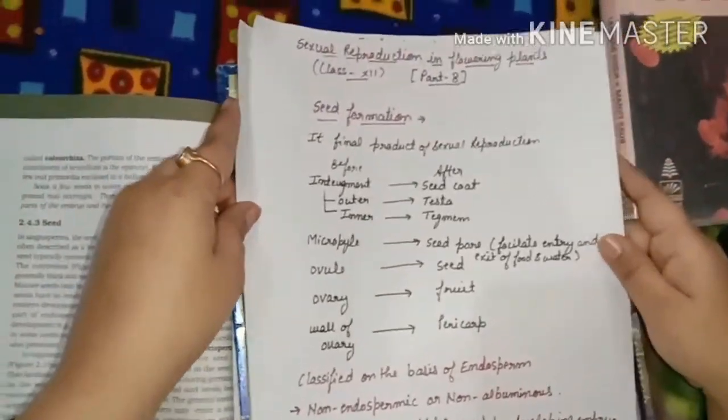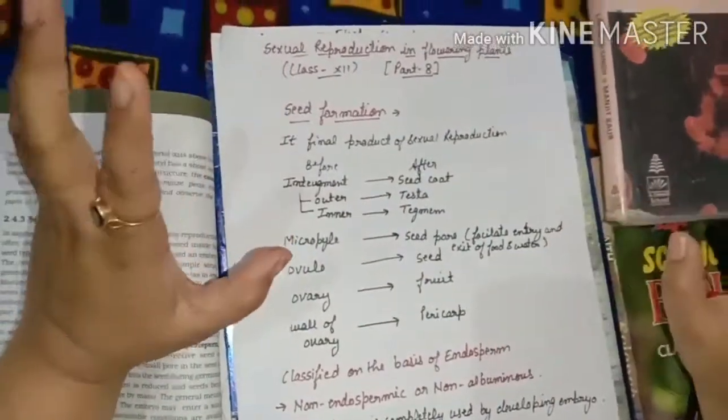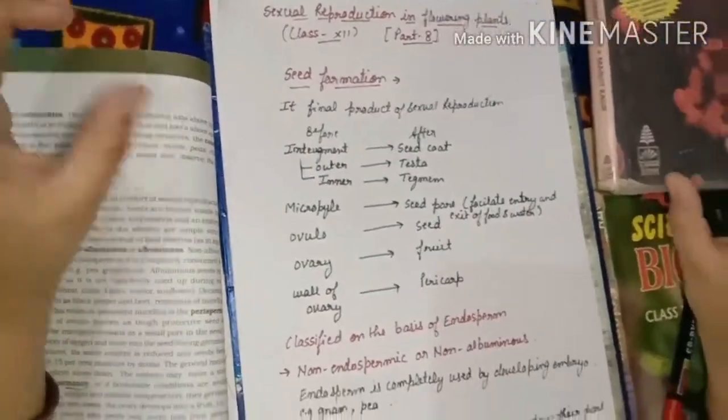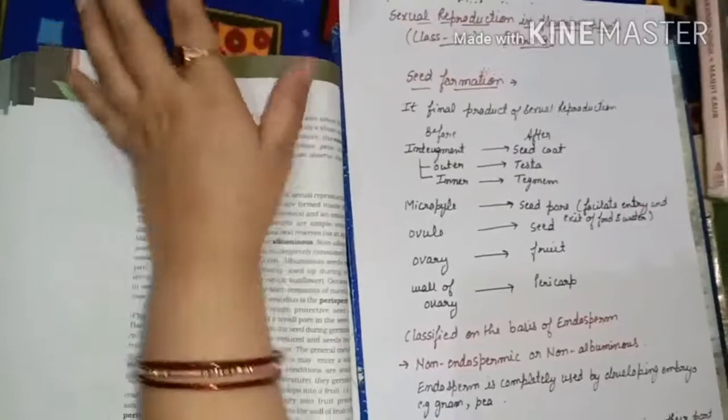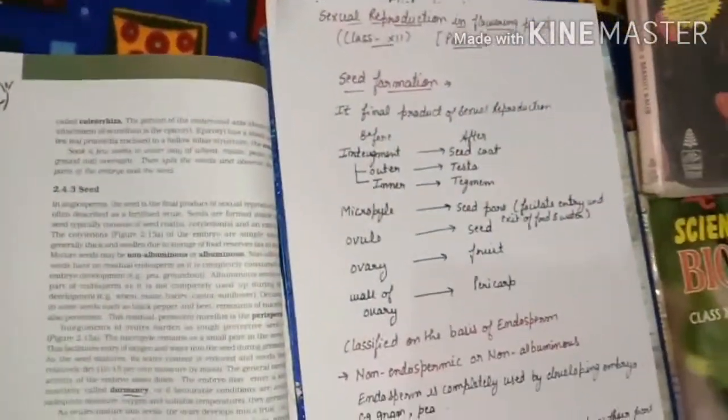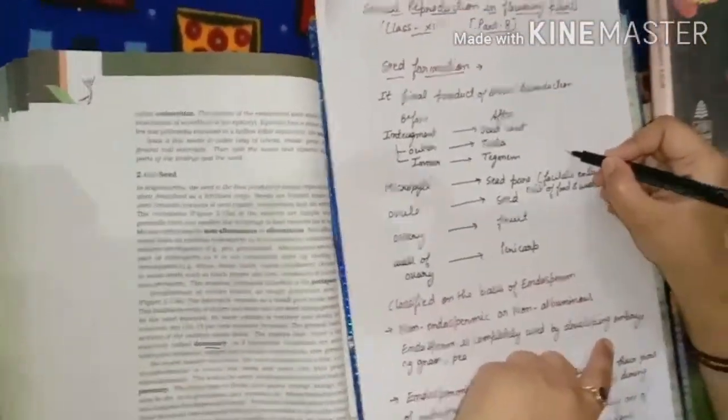Now let me clear the first thing. Seed is the final product of sexual reproduction. You all know it. Now let me explain the seed with the help of the example of the ovule. You might remember the structure of the ovule. You had the ovule structure like this.